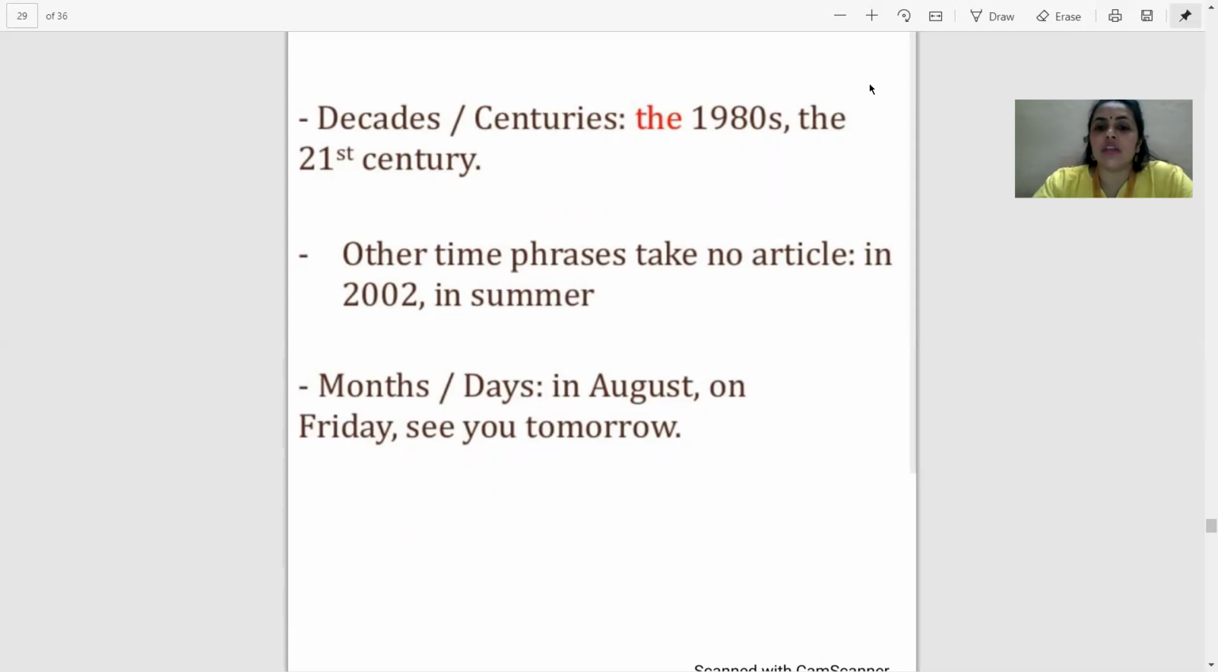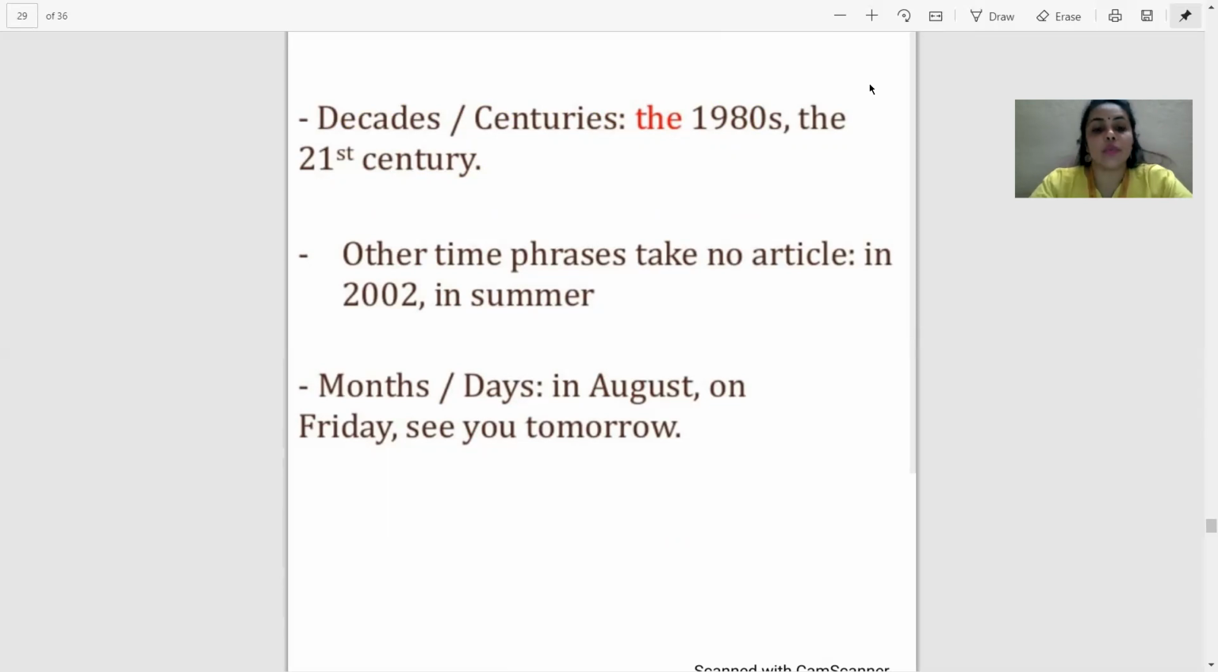Other time phrases take no article. When I say no article, it means there is no usage of any article. Zero article. This is where we say in 2002, in 2015, in 2019, in 2020, in summer. In this way, we use these phrases normally without any article. So that is why they are called no article.